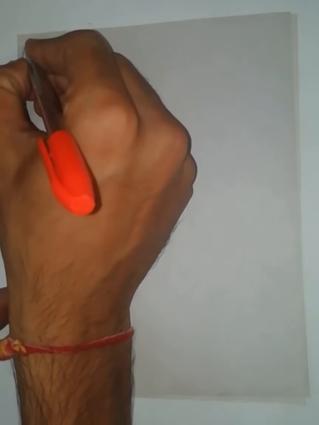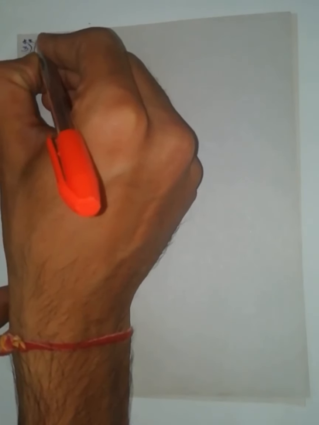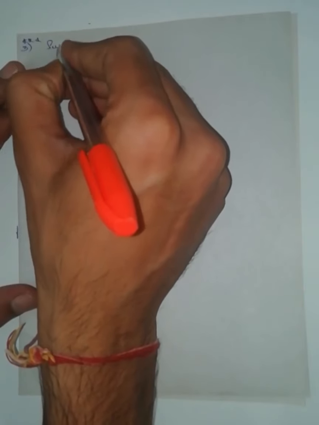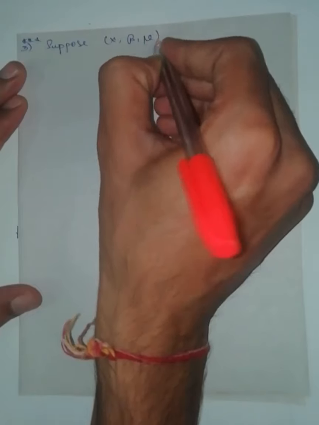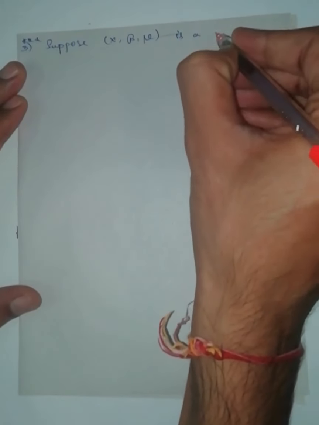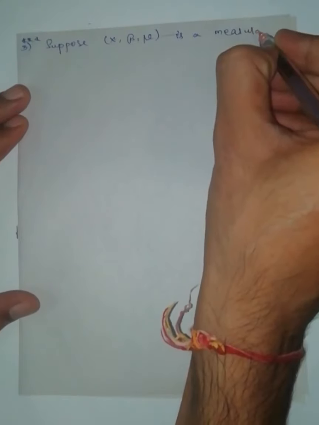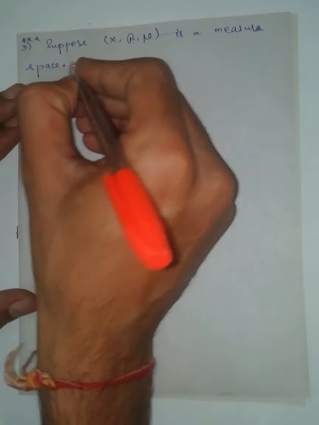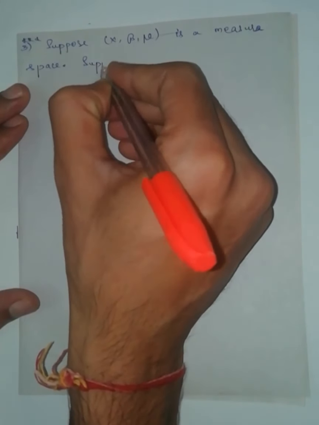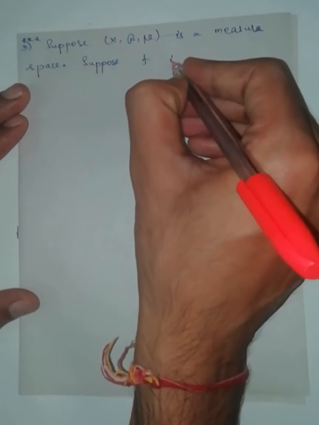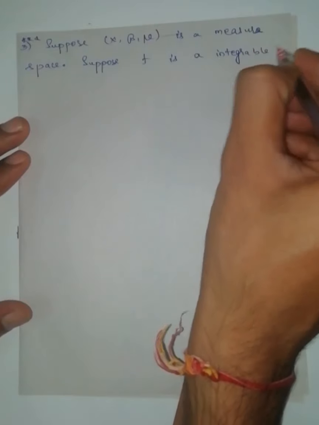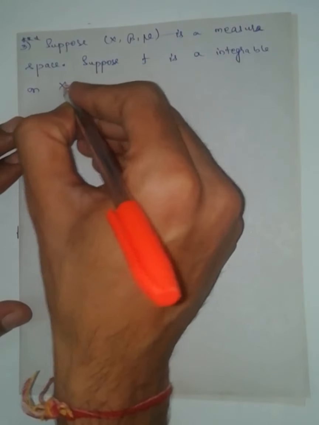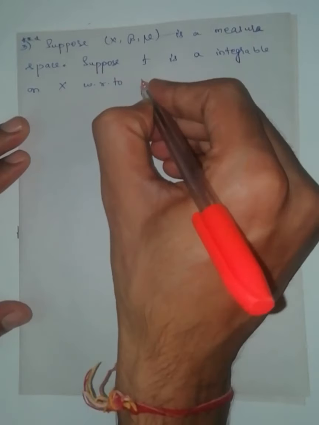Next example, an important one. Suppose X, script B, mu is a measure space. Suppose f is integrable on X with respect to mu.